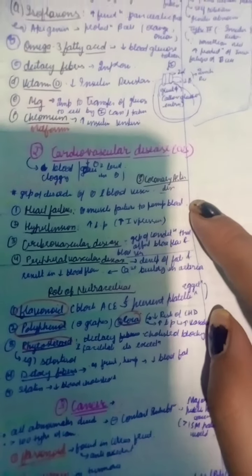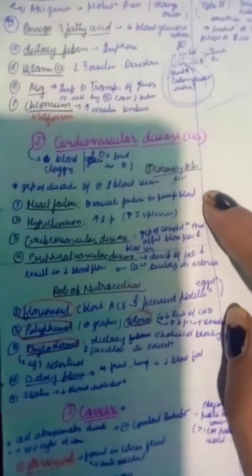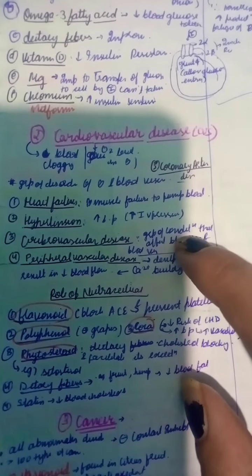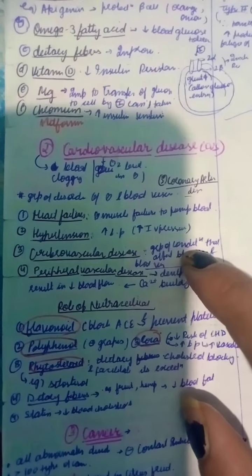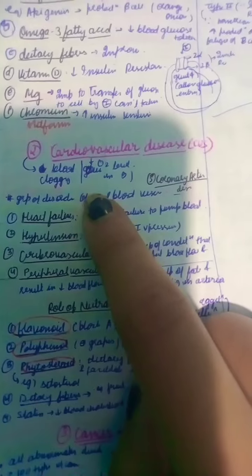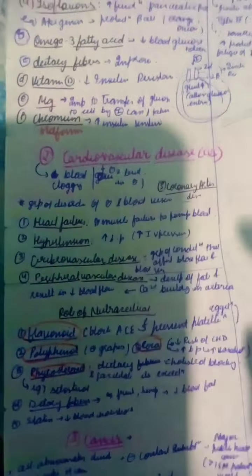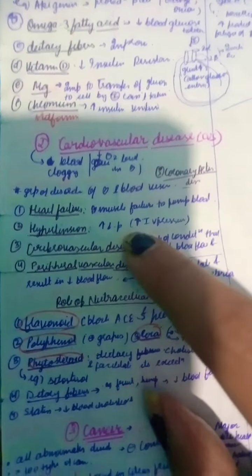Cardiovascular disease treatment by the nutraceuticals. In this, cardiovascular disease occurs because of a lack of oxygen in the heart vessels and muscles as well, and because of blood clogging and all.